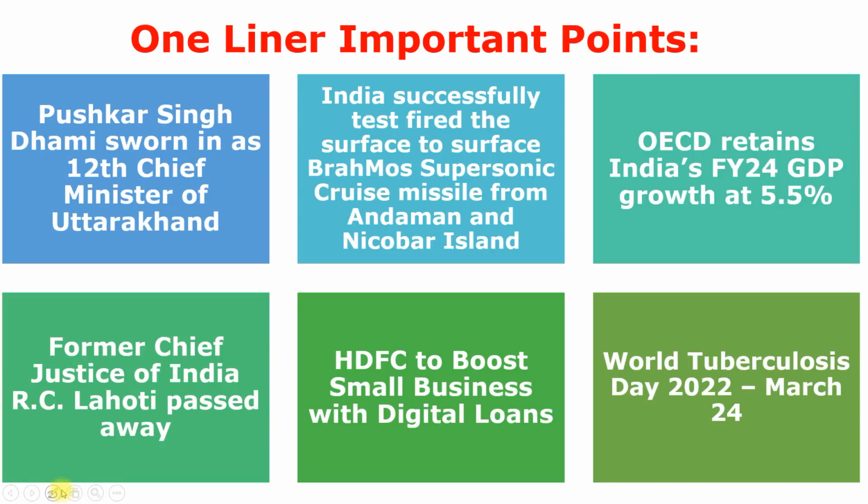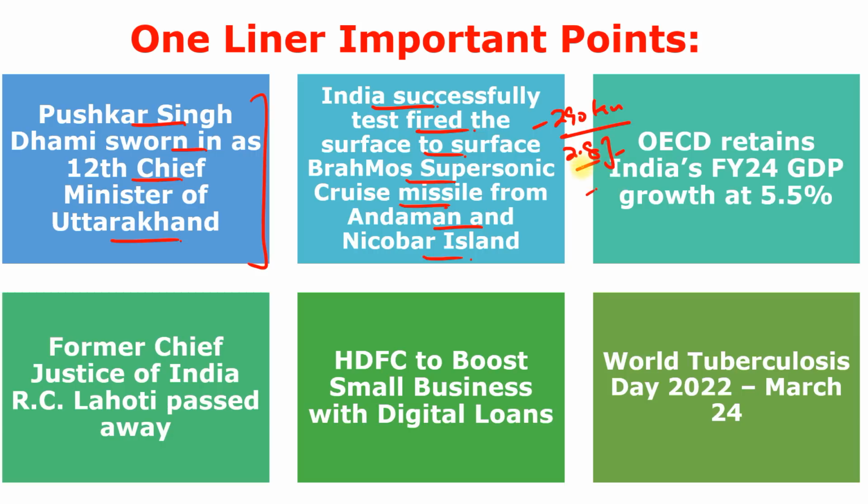Moving to the next section, it is our one-liner important points. Here is the first point. Pushkar Singh Dhami sworn in as Chief Minister of Uttarakhand, already covered. India successfully test-fired the surface-to-surface BrahMos supersonic cruise missile from Andaman and Nicobar. This has a 290 km missile range and a top speed of Mach 2.8, nearly 3 times the speed of sound, and the missile range will be extended.